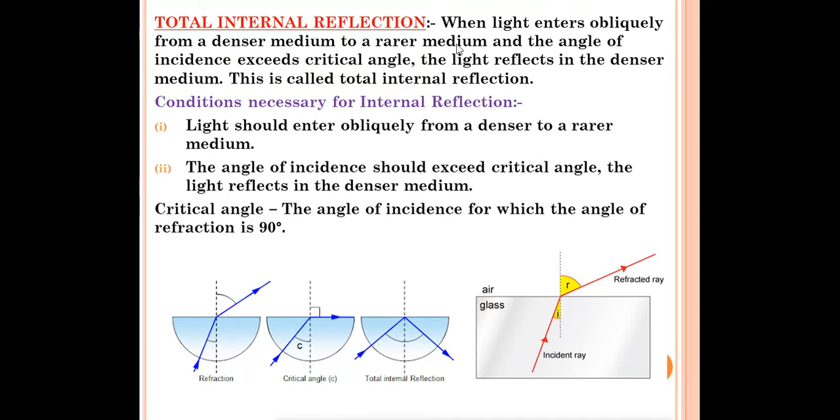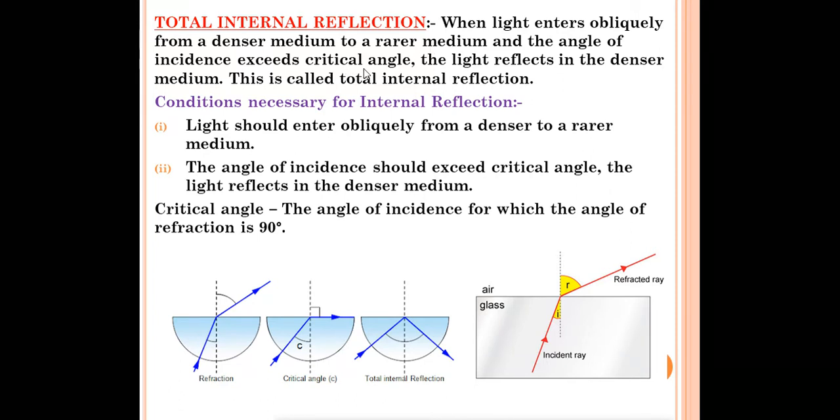When light enters obliquely from a denser medium to a rarer medium and the angle of incidence exceeds the critical angle, the light reflects in the denser medium. This is called total internal reflection. So what is total internal reflection? Light should enter from the denser medium to the rarer medium. For example, you can take water as the denser medium and air as the rarer medium. So when light enters from water to air, the angle of incidence will become more than the critical angle. Okay, what is critical angle?